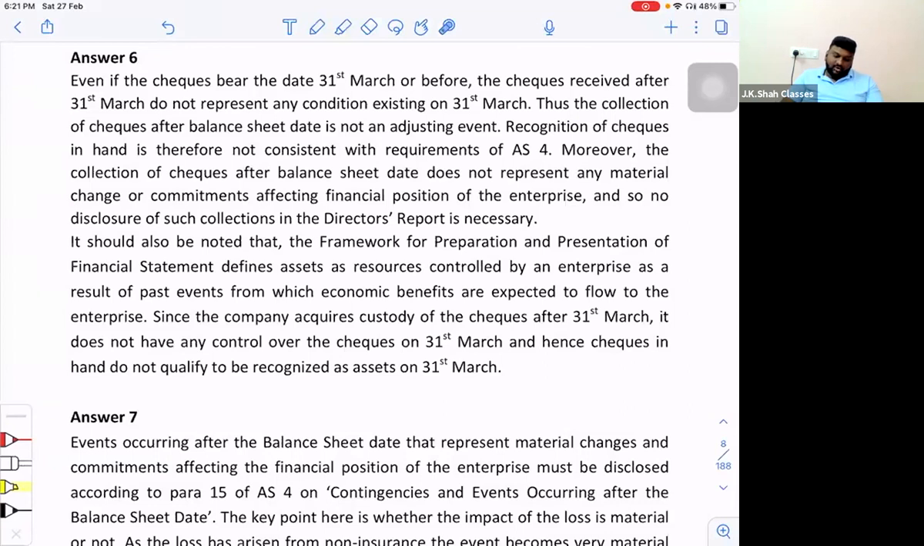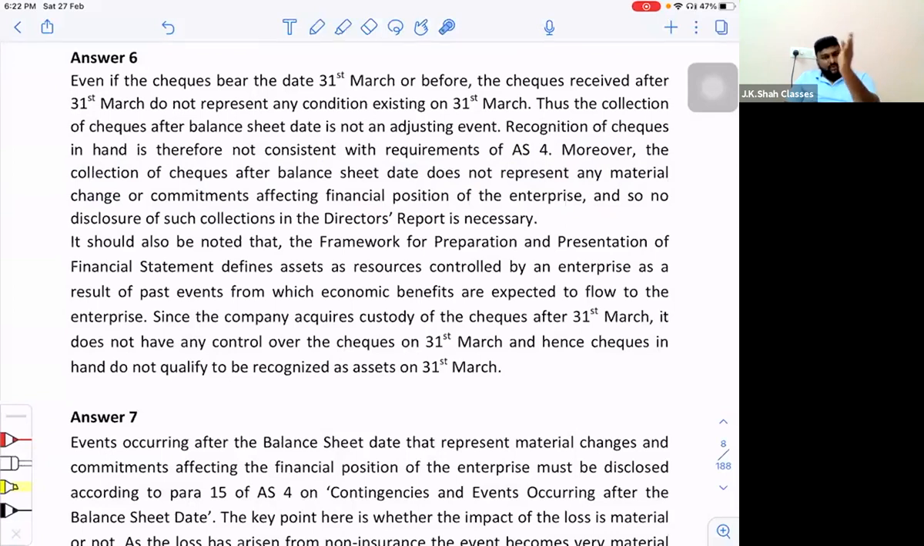Thus, the collection of checks after the balance sheet date is not an adjusting event. It is not an adjusting event for sure. Recognition of checks in hand is therefore not consistent with the requirements of AS 4. Moreover, the collection of checks after balance sheet date does not represent any material change or commitments affecting the financial position of the enterprise. And so no disclosure of such collection in the director's report is necessary.